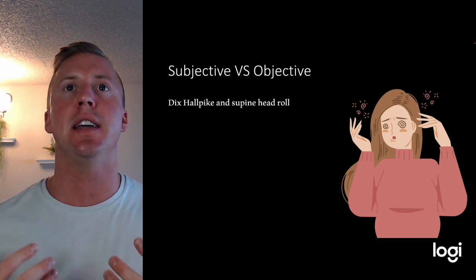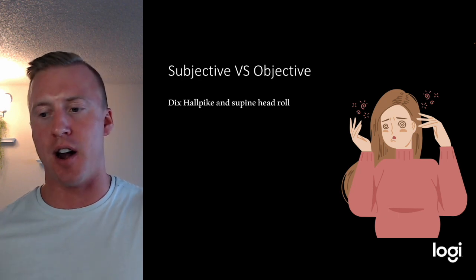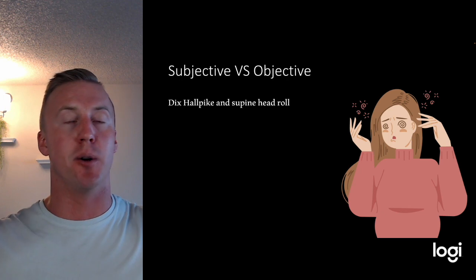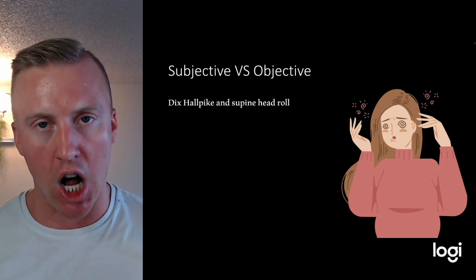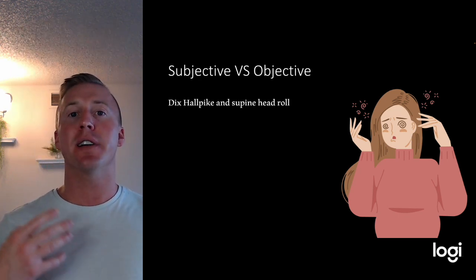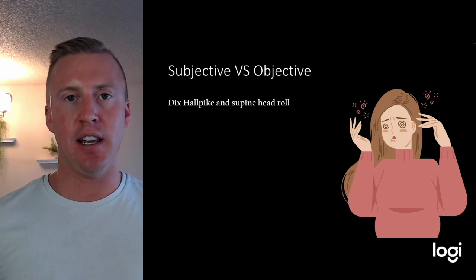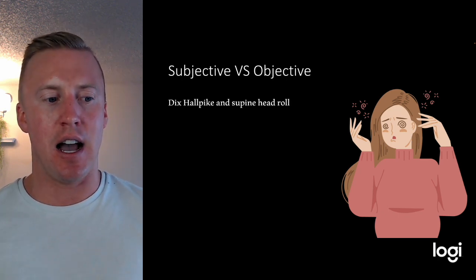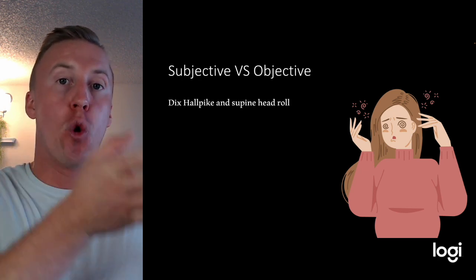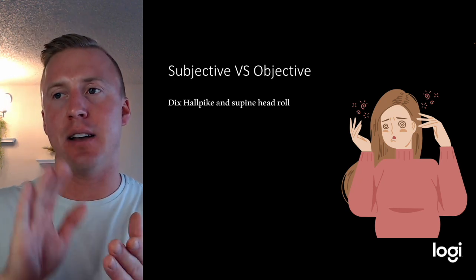So when we look at the subjective with these patients, these types of vertigo episodes are usually brought on by positional changes, meaning they're not so much random. They can usually be brought on by getting out of bed, moving your head very fast, something like that. And then they get the sense of the room spinning. They might get nausea, pallor, or get sweaty. They also will usually get nystagmus, which we're going to talk about in a second. Sorry, I should add that these episodes of vertigo are usually lasting shorter than 2 minutes, right? So they're usually pretty self-limiting, which is going to be a good diagnostic thing when we look at other causes of vertigo.